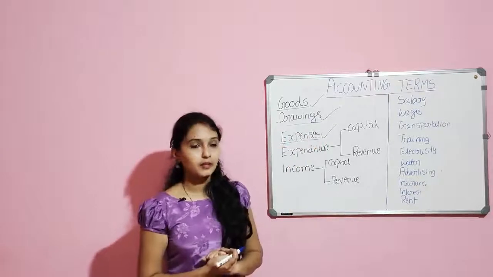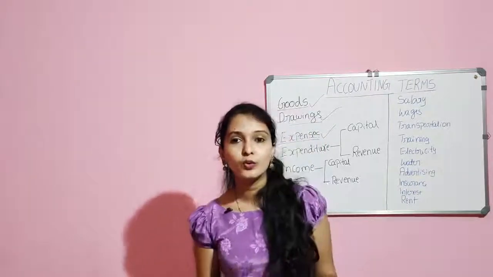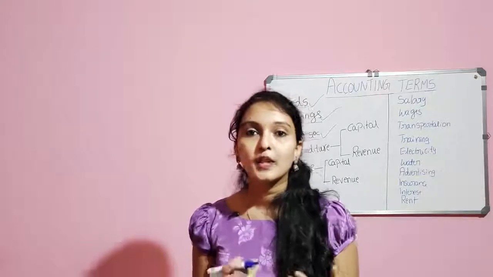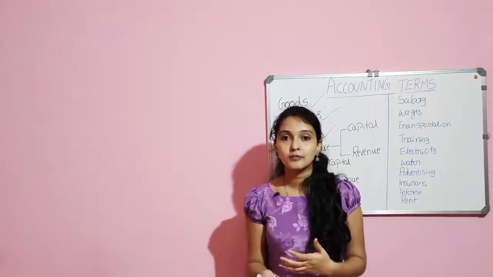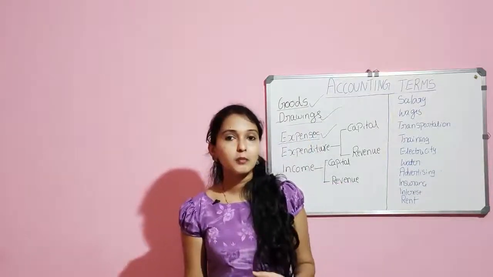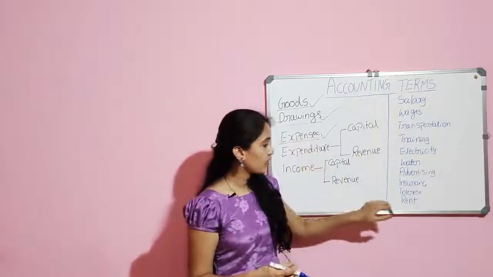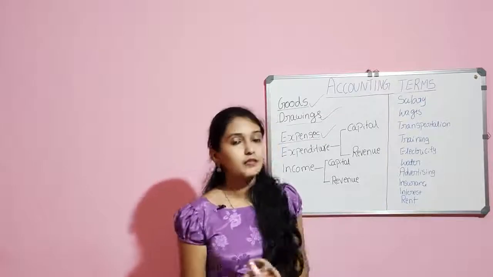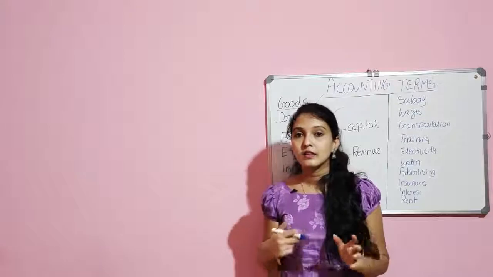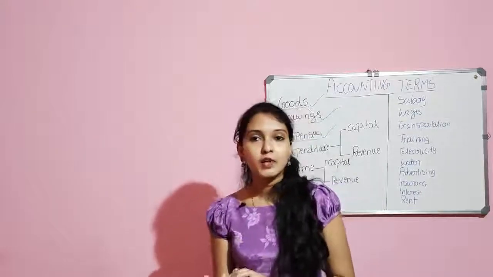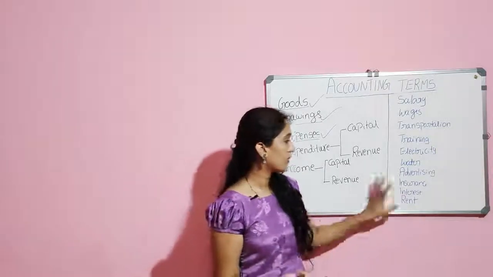The interest: if the company has taken a loan from a bank, then the company has to pay interest regularly. So the interest paid by the company to the bank is an expense. Rent: if the company is running its business in a rented building, then the company has to pay rent every month. So rent is an expense for a company.